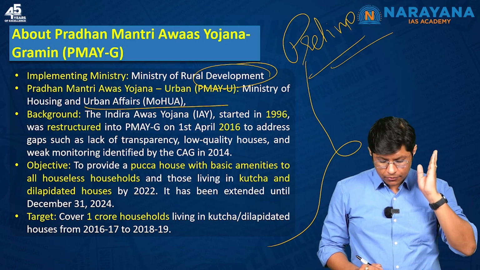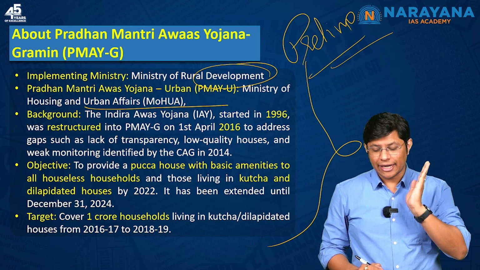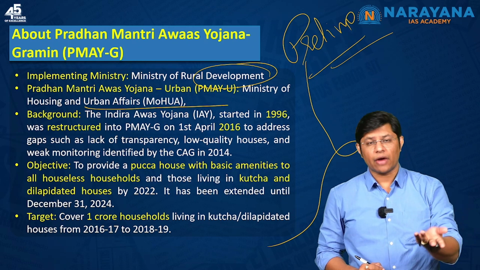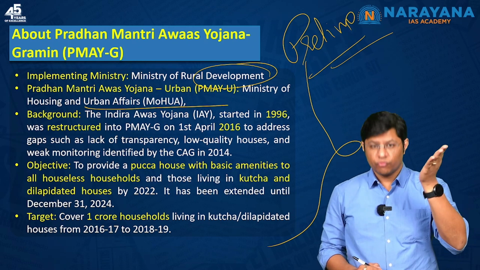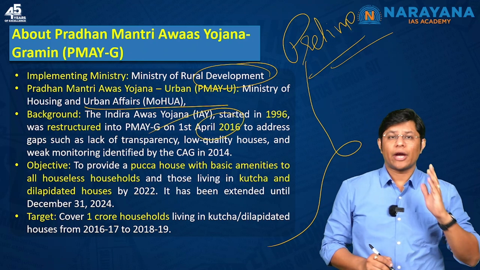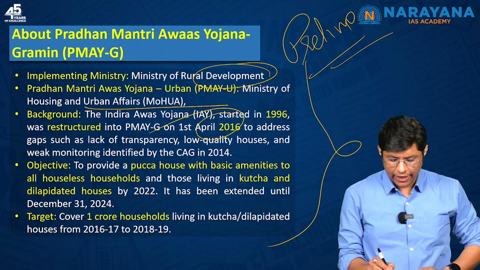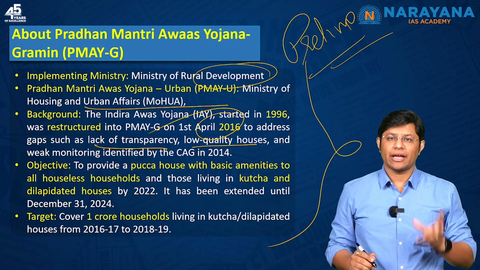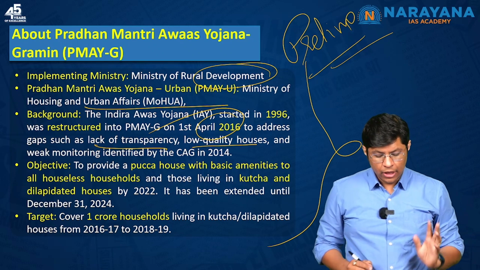Second, this scheme was started in the year 1996 as part of Indira Awaas Yojana. It was restructured after the BJP government formed in 2014. It was restructured in the year 2016 to address gaps such as lack of transparency, low quality houses and weak monitoring as identified by CAG. What is the objective?